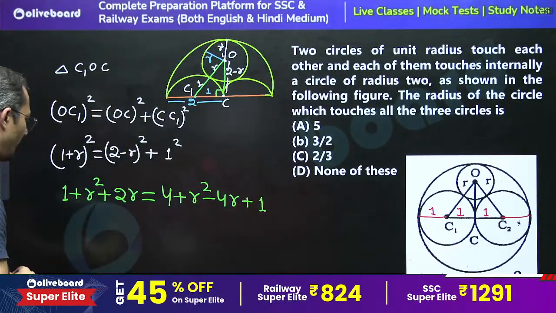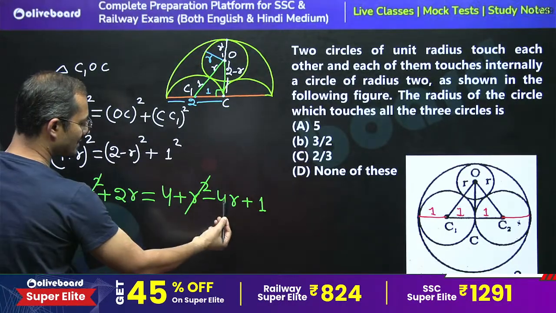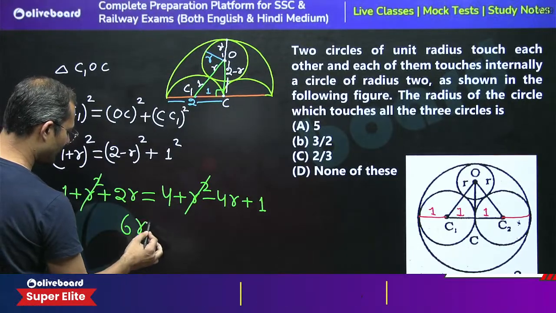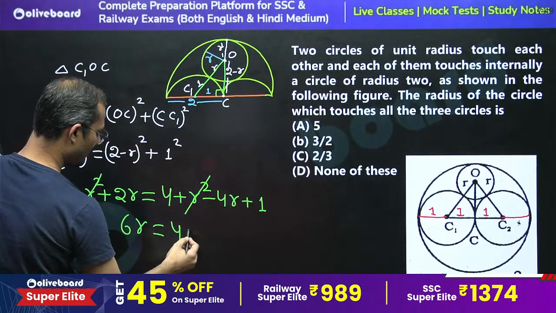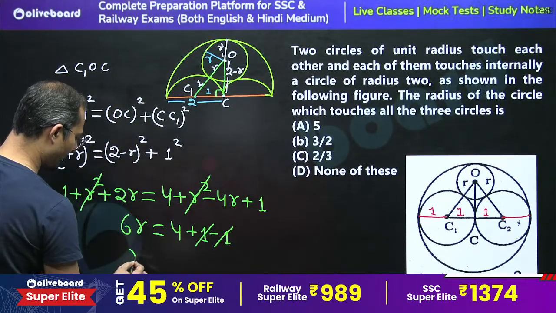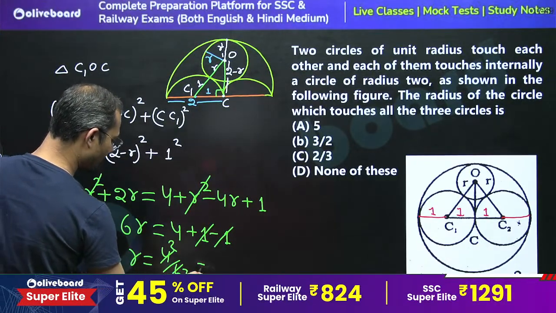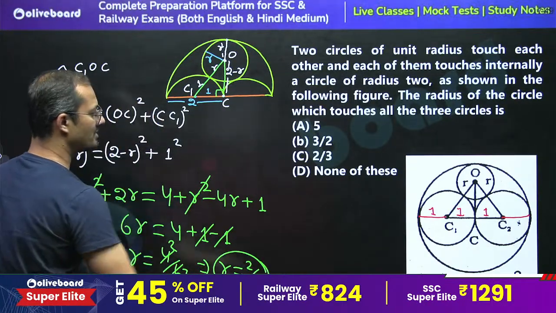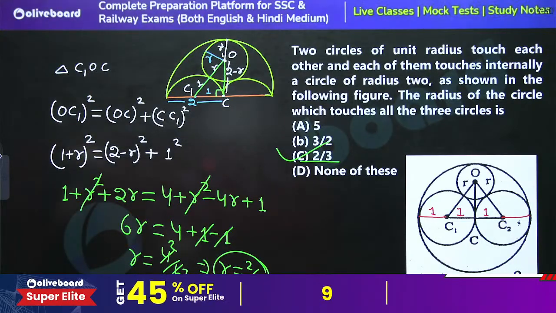Got the point? So r square cancels. Transfer 4r to the left side, so 2r plus 4r becomes 6r. Transfer 1 to the right side, so 4 plus 1 minus 1, the 1 cancels. So r is equal to 4 by 6. Cancelling by 2, we get r equal to 2 by 3. 2 by 3 is the right answer.